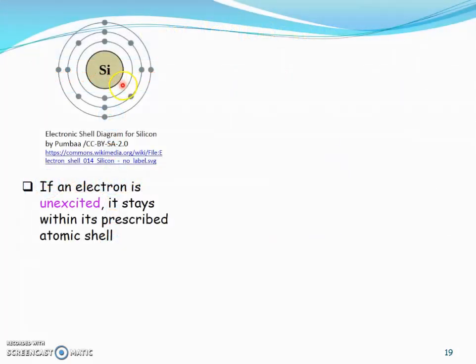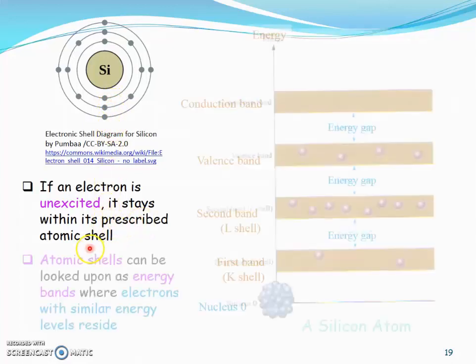This is an electronic shell diagram of a silicon atom. It has 3 shells, 1, 2, 3. Electrons with the lowest energy level stay in the innermost shell. Electrons with the highest energy level stay in the outermost shell, also called the valency shell. If the atom is not receiving external energy, these electrons will just stay in their prescribed atomic shell.